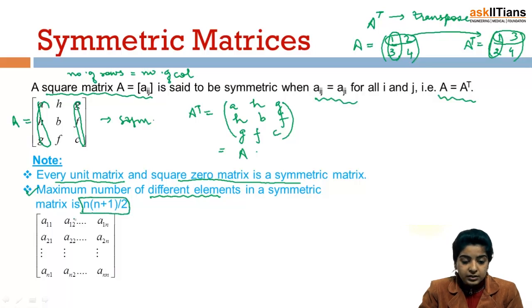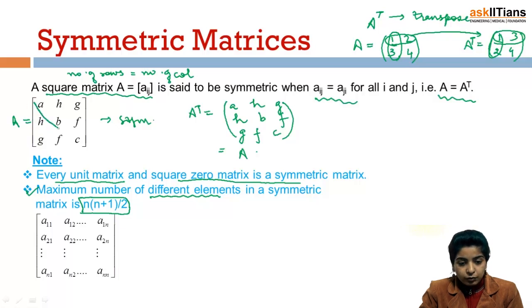Now how do we get this? Suppose this is a symmetric matrix, or let us take this example only. Our previous example says this is a symmetric matrix and we have already seen how it is a symmetric matrix. So in this matrix, we are saying maximum number of different elements in any symmetric matrix is this.